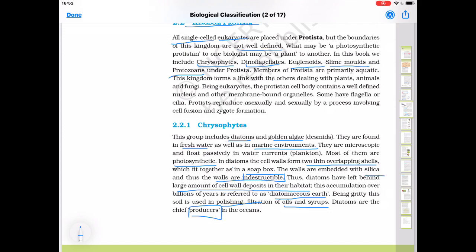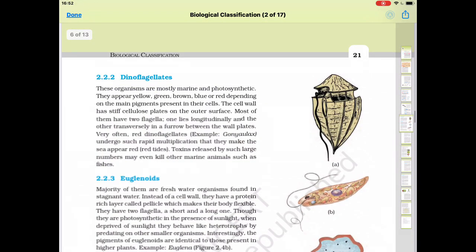Next is dinoflagellates. These organisms are mostly marine and photosynthetic, present in seawater and can manufacture their food during the process of photosynthesis. They appear yellow, green, brown, blue, or red depending upon the main pigment present in their cells. The cell wall has stiff cellulose plates on the outer surface.